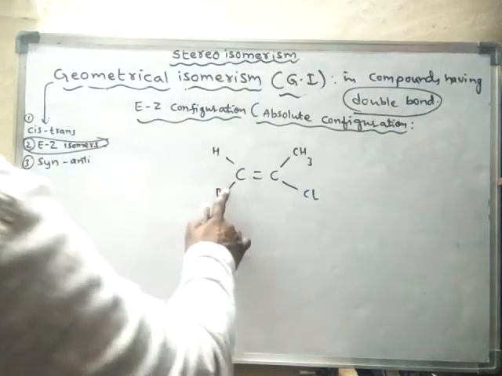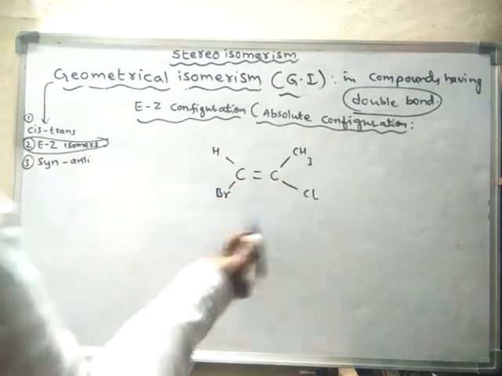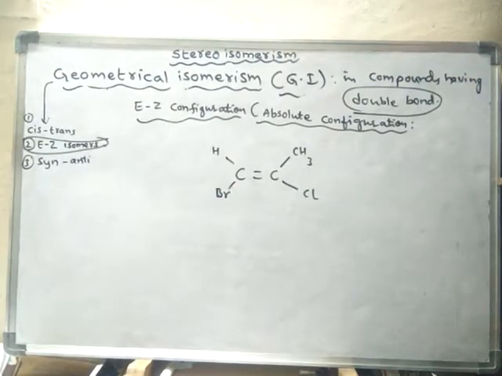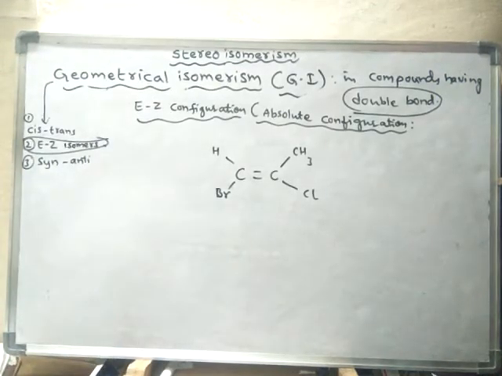We cannot identify this compound either as cis or trans. So in that case, how do we identify the configuration, or else the arrangement?